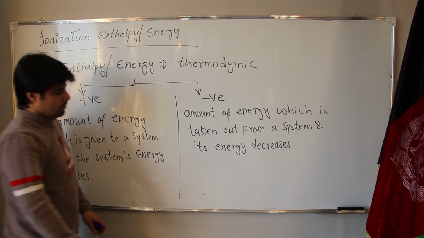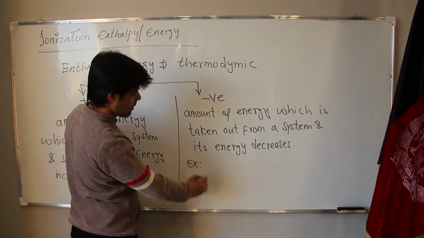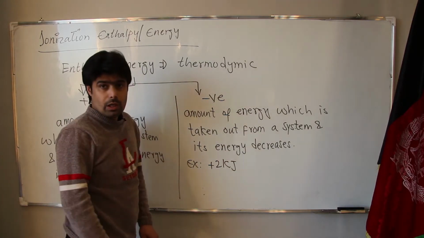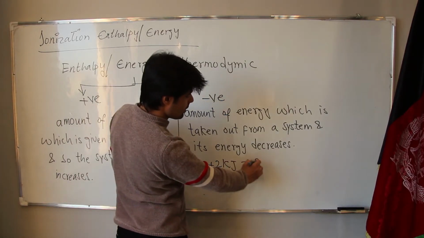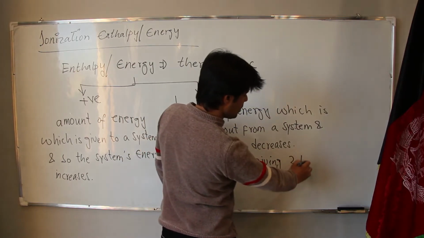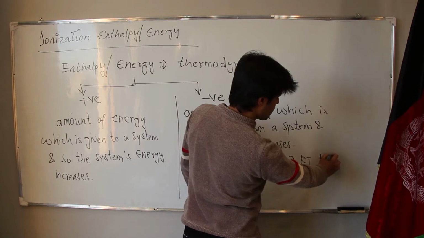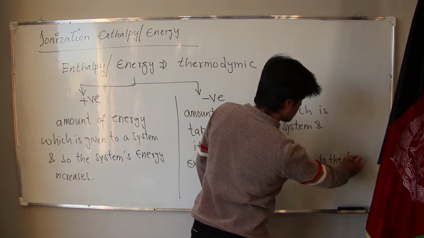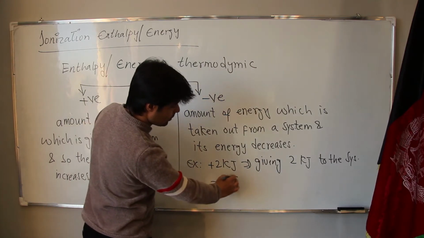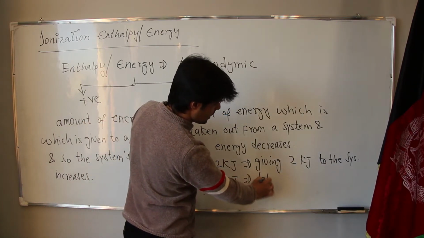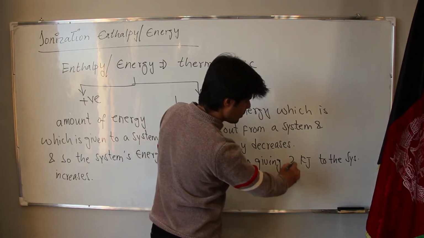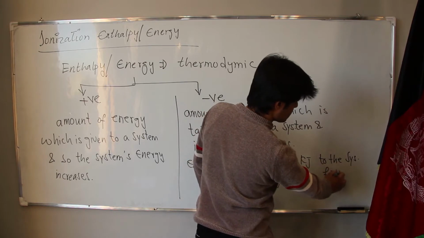Now what do you mean? For example, if I say positive 2 kilojoule, it means we are giving 2 kilojoule energy to the system. But if I write minus 2 kilojoule, it means we are taking out 2 kilojoule from the system.